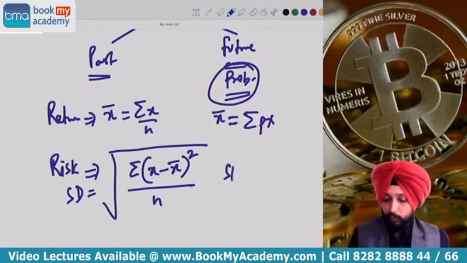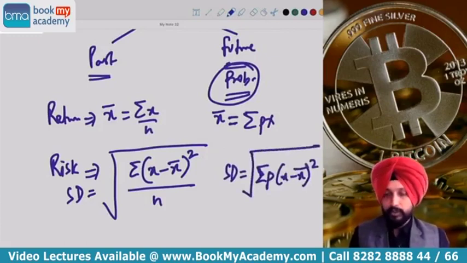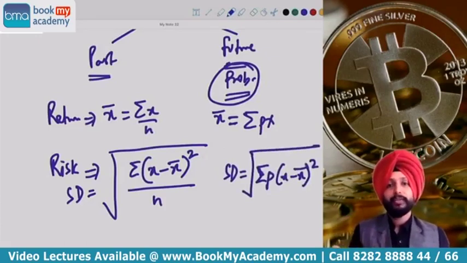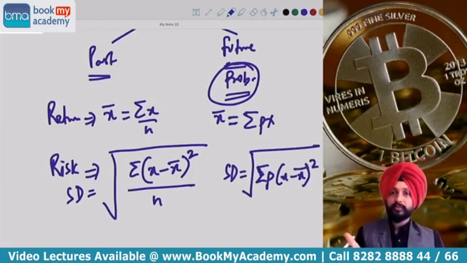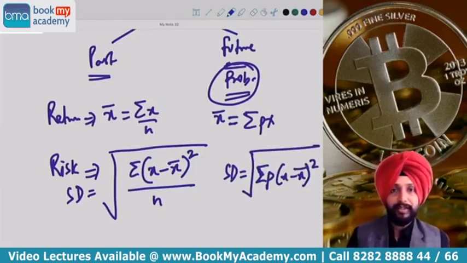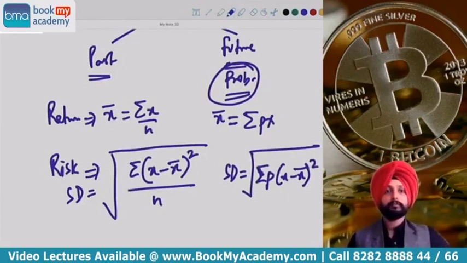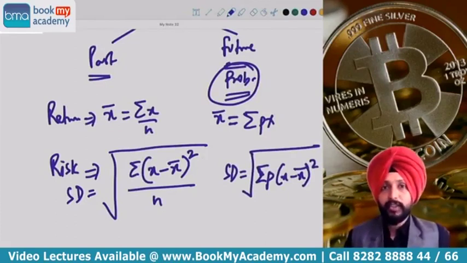If you're dealing with future data, everything remains same. Just that instead of N, you will have P. So we have in this case summation P times X minus X bar whole square, and then the root over in case of standard deviation. If it is variance, you leave it like that. You don't do any computation further. I hope these formulas are clear, guys.